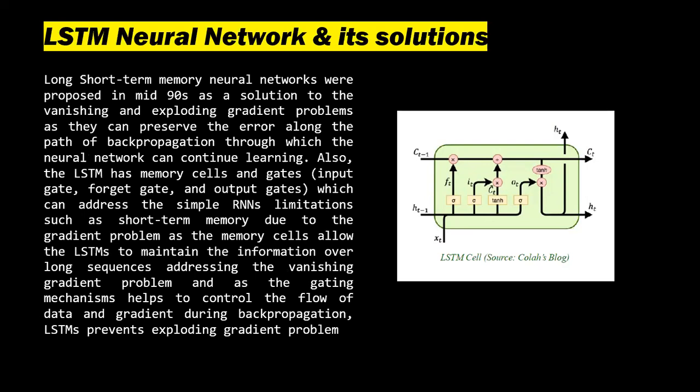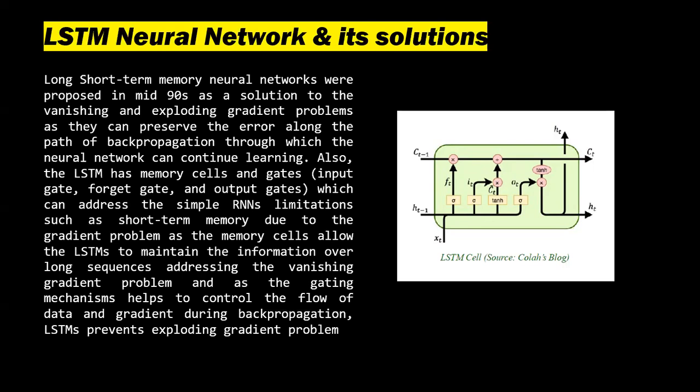And to talk about long short-term memory neural networks and their solutions, we can see the diagram here. Long short-term memory neural networks were proposed in the mid-90s as a solution to the vanishing and exploding gradient problems, as they can preserve the error along the path of backpropagation through which the neural network can continue learning. Also, the LSTM has memory cells and gates which can address simple RNNs' limitations such as short-term memory due to the gradient problem,